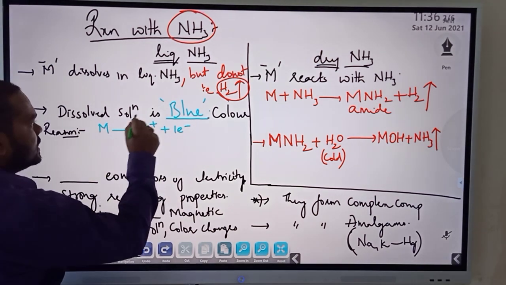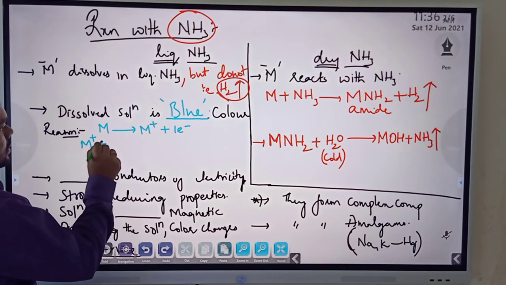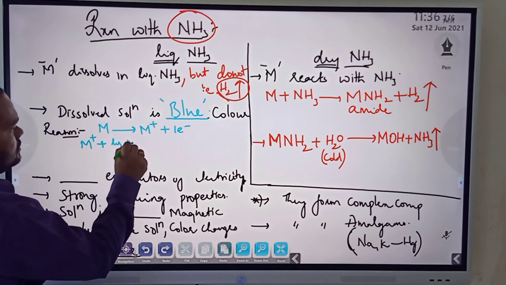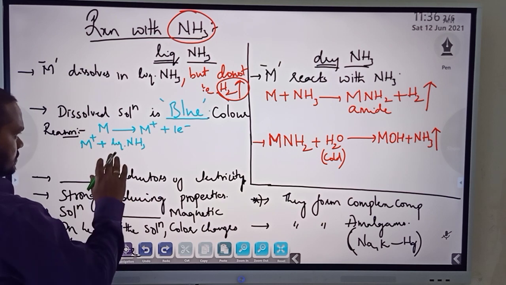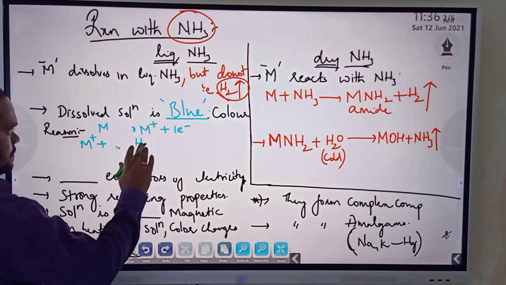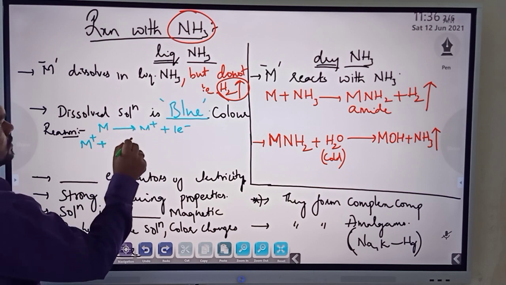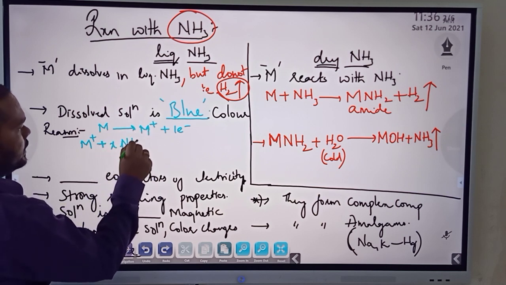Now this M plus will be reacting with the liquid ammonia, let's say some X moles of liquid ammonia.